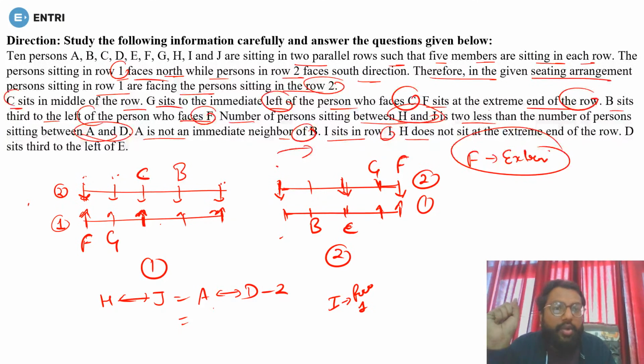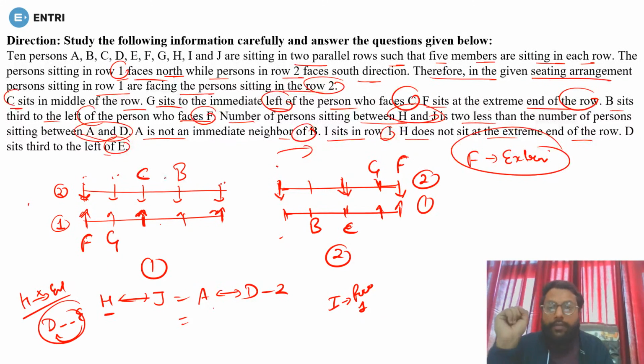Now H does not sit at the extreme end of the row. So H is not at the end. Done. And D sits third to the left of E. Now what we have is that D must be third to the left of E. First of all, we have decided that A and D come in the second row in this first possibility, but D must be third to the left of E.